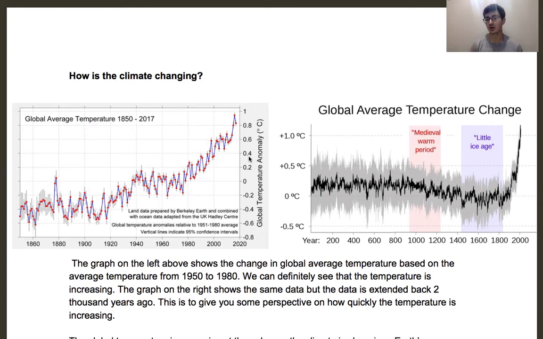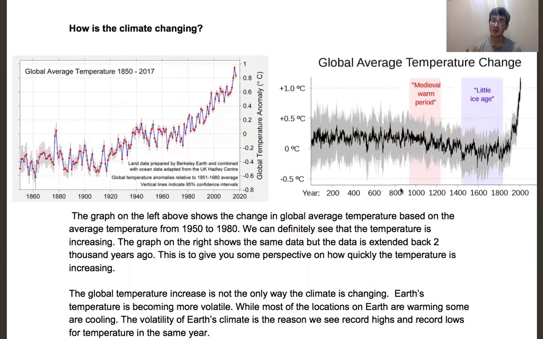If we look at 1,000 years ago, it could be as high as half a degree warmer, or maybe 0.2 degrees less than average. But on average, it's going to be about 0.2 degrees more. So those are just the error bars. It's really drastic how much we have increased the temperature on Earth.